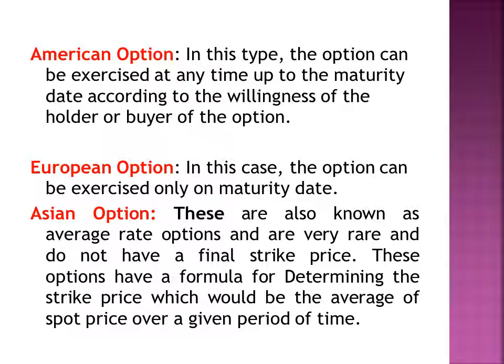Now, European option. It is the option in which the option can be exercised only on maturity date. That is, if maturity date is 30th September, then option can be exercised only on 30th September, but it cannot be exercised before 30th September. Asian option. These are also known as average rate options and are very rare and do not have a final strike price. That is, no final strike price is fixed in this case. These options have a formula for determining the strike price, which would be the average of spot price over a given period of time. That is, the price at which option will be exercised is based on the average price.